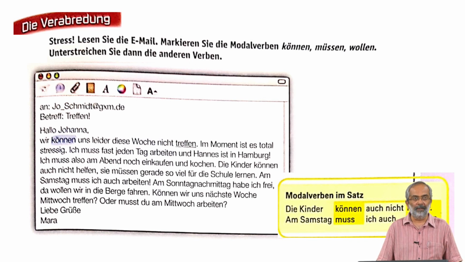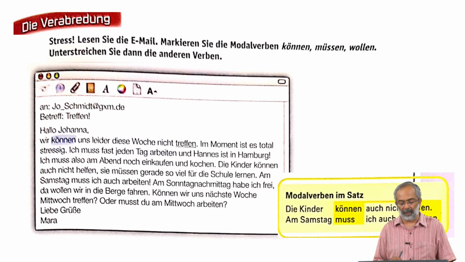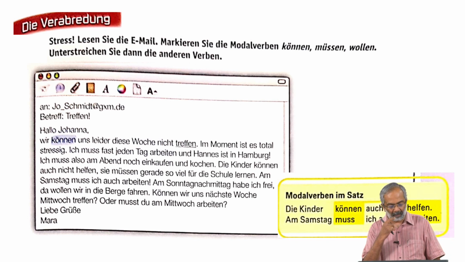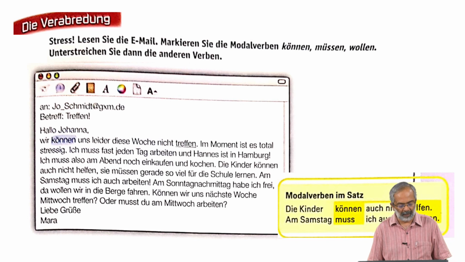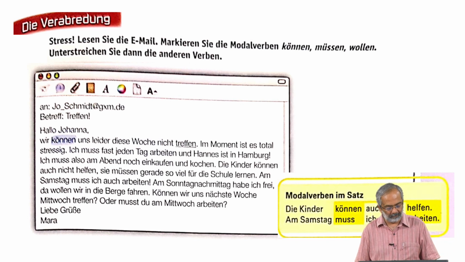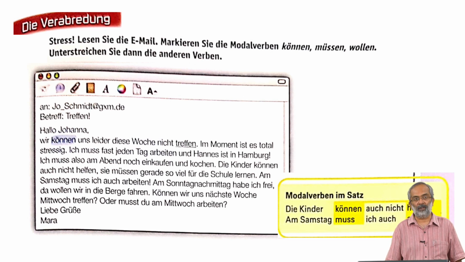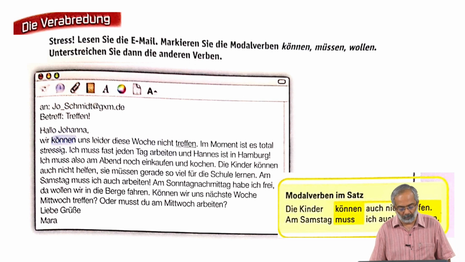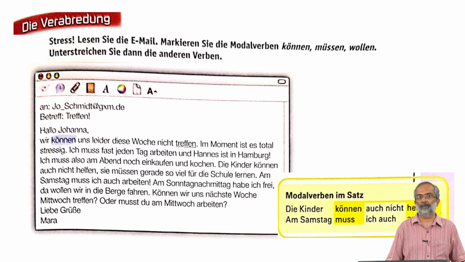Ich muss also am Abend noch einkaufen und kochen. Die Kinder können auch nicht helfen. Sie müssen gerade so viel für die Schule lernen. Am Samstag muss ich auch arbeiten. Am Sonntagnachmittag habe ich frei. Da wollen wir in die Berge fahren. Können wir uns nächste Woche Mittwoch treffen? Oder musst du am Mittwoch arbeiten? Liebe Grüße, Mara.